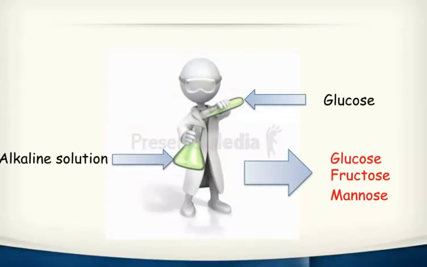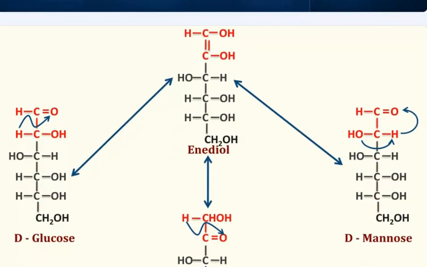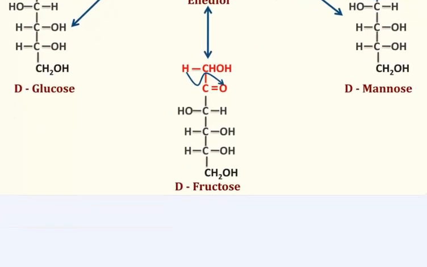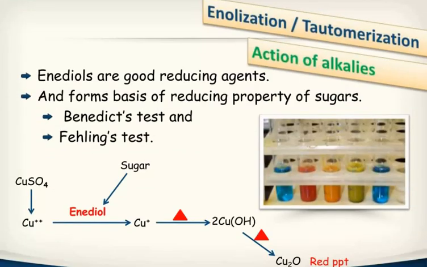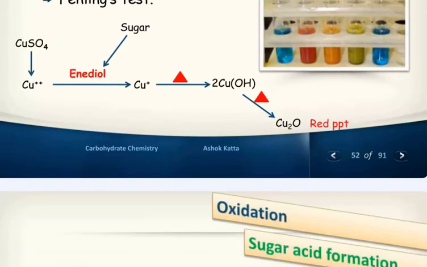You can see the alkaline solution: glucose, fructose and mannose. You can see the reaction mixture. Enediols are good reducing agents and form the basis of the reducing properties of sugar, Benedict's test and Fehling's solution test. Copper sulfate, copper 2 plus, enediol, sugar, copper plus and copper hydroxide, cuprous oxide, red precipitate.